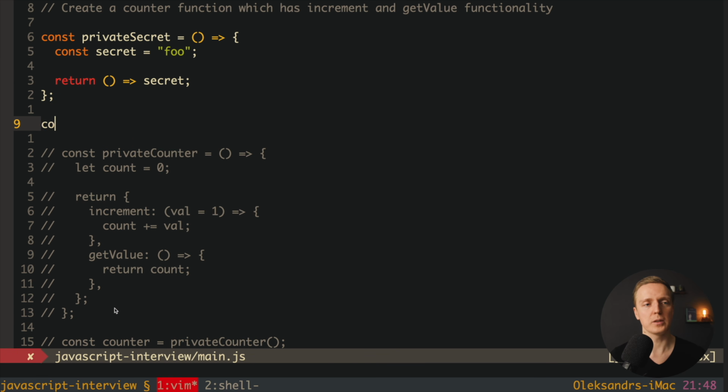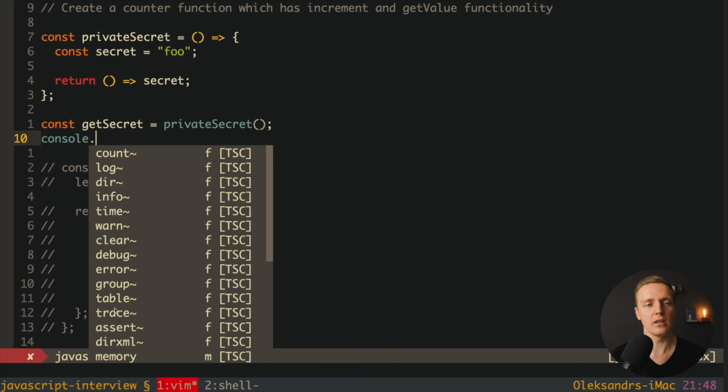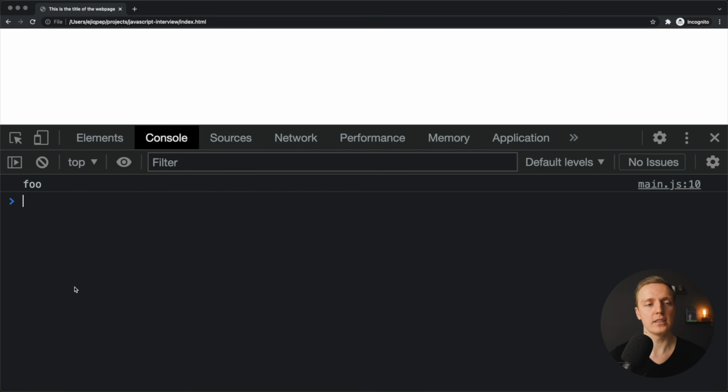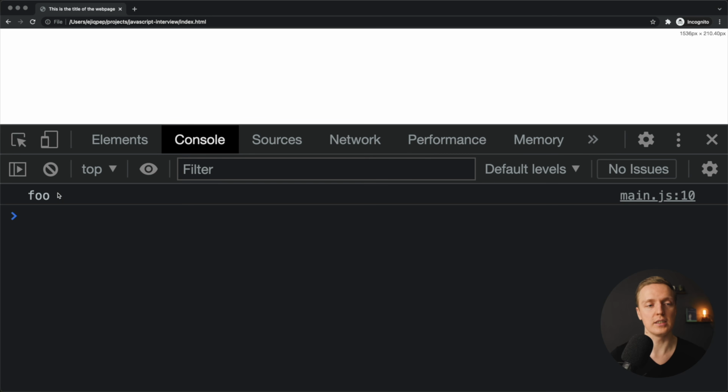This means that when we are creating outside a function, which we can name for example getSecret, we must call here our private secret function. The main idea is that the private secret function gives back a function. In this case, our getSecret is a function, and now we can console log our getSecret, and we just call it. And actually, as you can see in console, we are getting this foo string back.